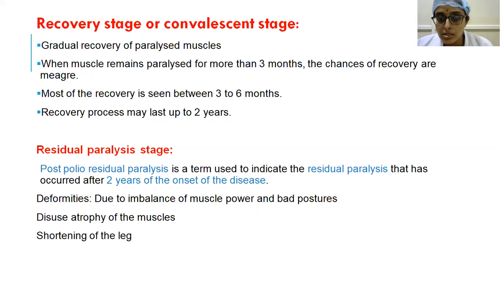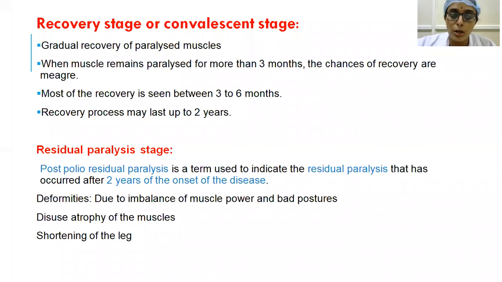Post-polio residual paralysis is used to indicate the residual paralysis that has occurred after 2 years of onset of the disease. That means we have seen initially a certain group of muscles will be involved, like tibialis anterior and quadriceps. As time progresses, some groups of muscles will gradually recover.